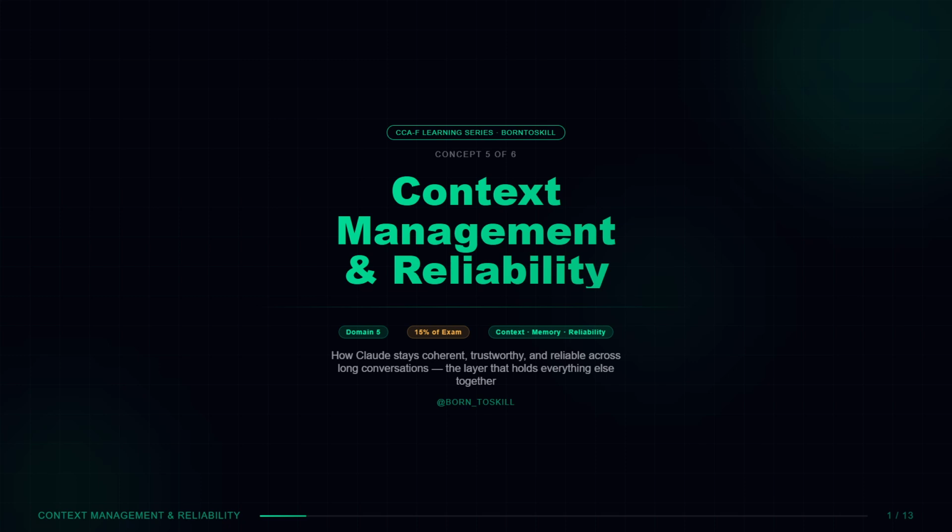This is Concept 5, Context Management and Reliability, covering Domain 5, which accounts for 15% of your exam. We have built the full stack: agentic architecture, human oversight, prompt engineering, and tool design. But all of that work, every conversation turn, every tool result, every retrieved document, has to live somewhere while Claude is thinking. Today we answer the question, how does Claude stay coherent and trustworthy across long, complex conversations? And what happens when the system that manages that coherence is not designed properly?